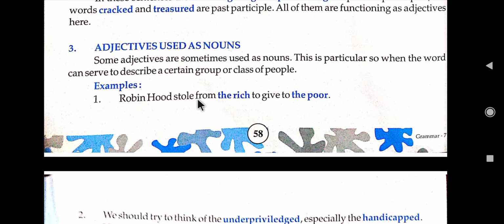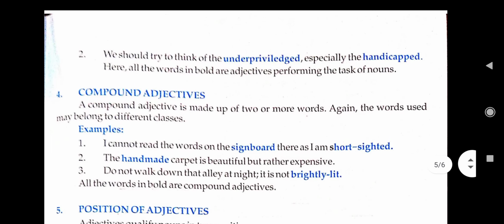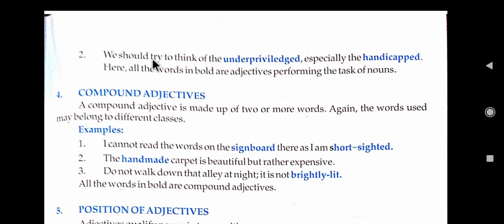From whom he stole? He stole from the rich people and gave to the poor. So here these both are used as an adjective. Now next sentence. We should try to think of the underprivileged, especially the handicapped. Here all the words in bold are adjectives performing the task of nouns. So underprivileged, we know that this is an adjective. This is a quality. But here we are using it as a noun.